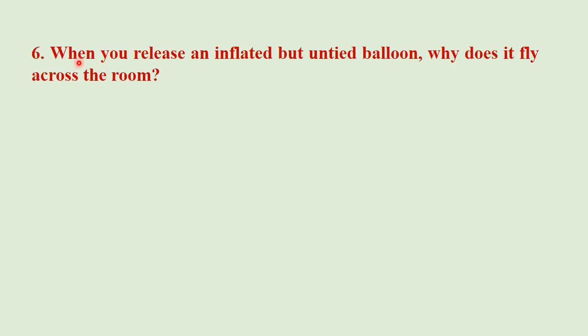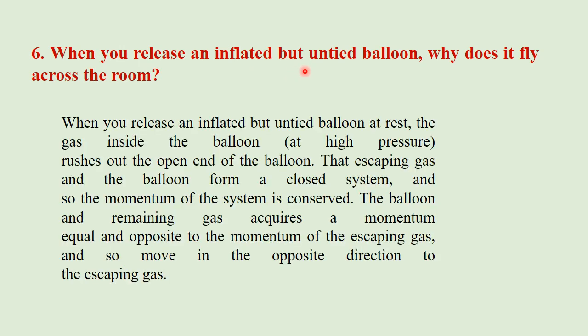Question number 6. When you release an inflated but untied balloon, why does it fly across the room? Answer: When you release an inflated but untied balloon at rest, the gas inside the balloon at high pressure rushes out the open end of the balloon. That escaping gas and the balloon form a closed system, and so the momentum of the system is conserved. The balloon and remaining gas acquire a momentum equal and opposite to the momentum of the escaping gas, and so move in the opposite direction to the escaping gas.